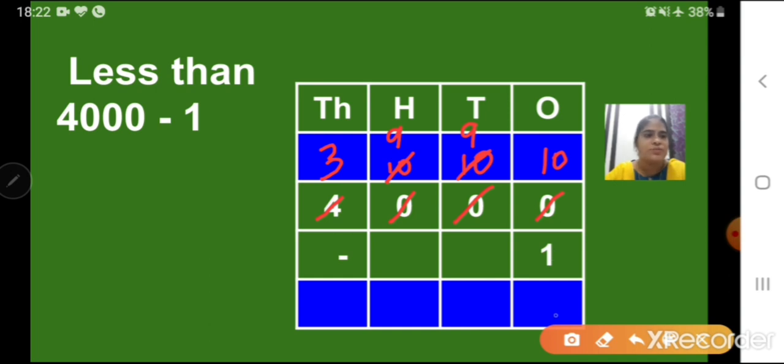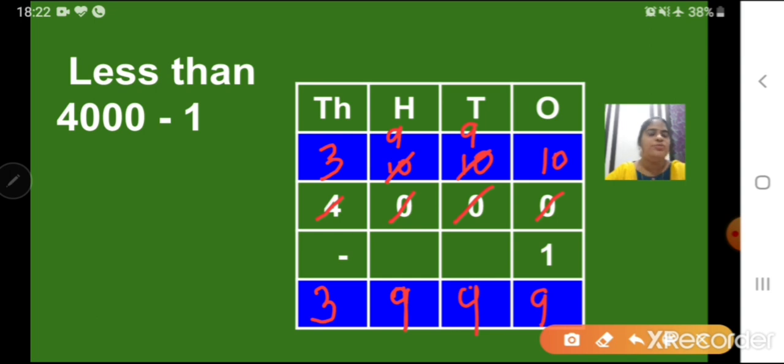Now 10 minus 1. Okay, we'll start from ones place. 10 minus 1 is 9. Here in tens place again 9. Hundreds place also 9. And thousands place we'll write 3.